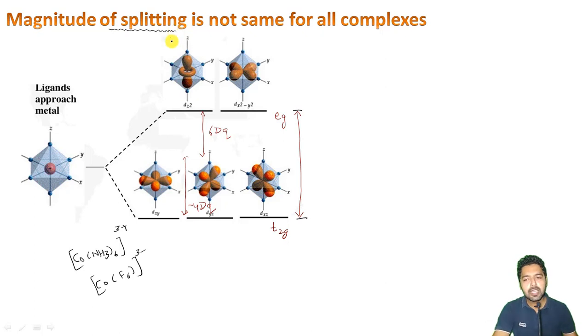So this means it depends upon what type of ligands we are having with some metal atom or the metal ion. They will be affecting the amount as well as the magnitude of this crystal field splitting energy, right?